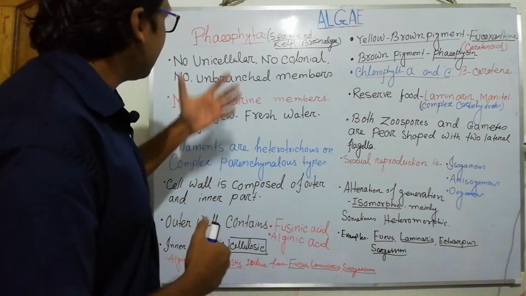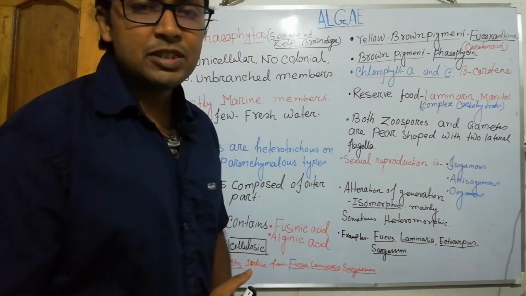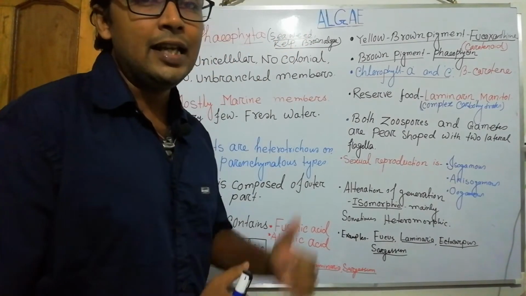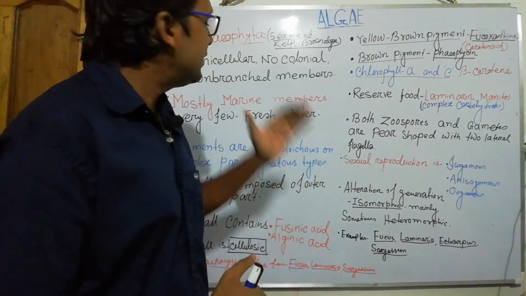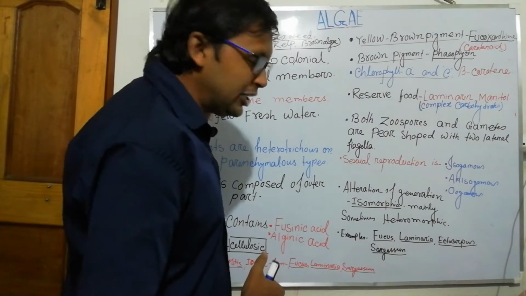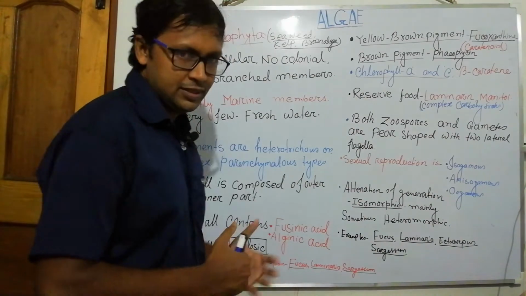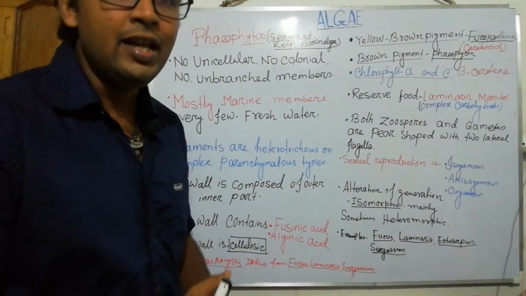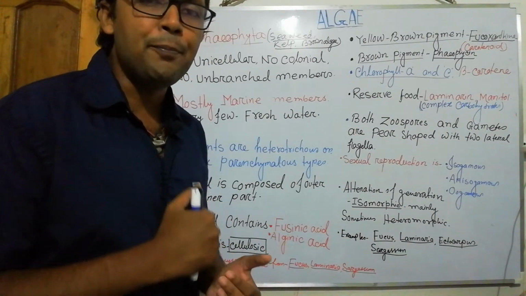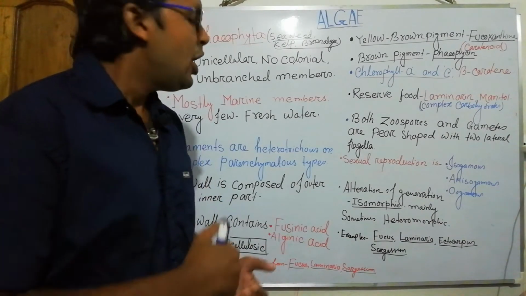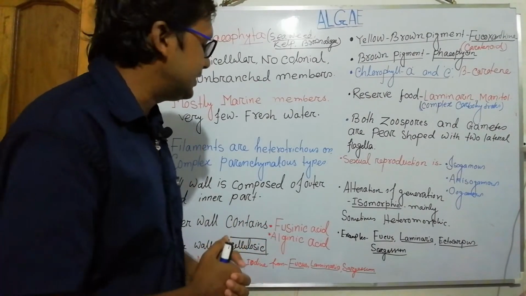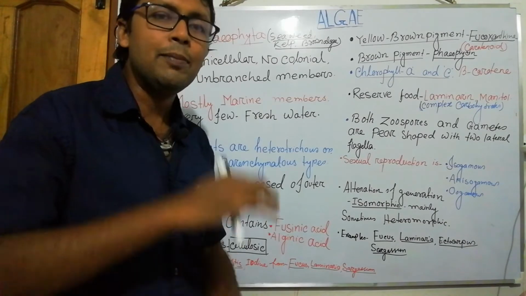Why is the name brown algae? They are also known as kelp, brown algae, seaweed. They are under Phaeophyta, the division in which all the members are multicellular. That is, no unicellular, no colonial, no unbranched members are there. When multicellular, they are obviously branched. That is, they are a little bit higher.